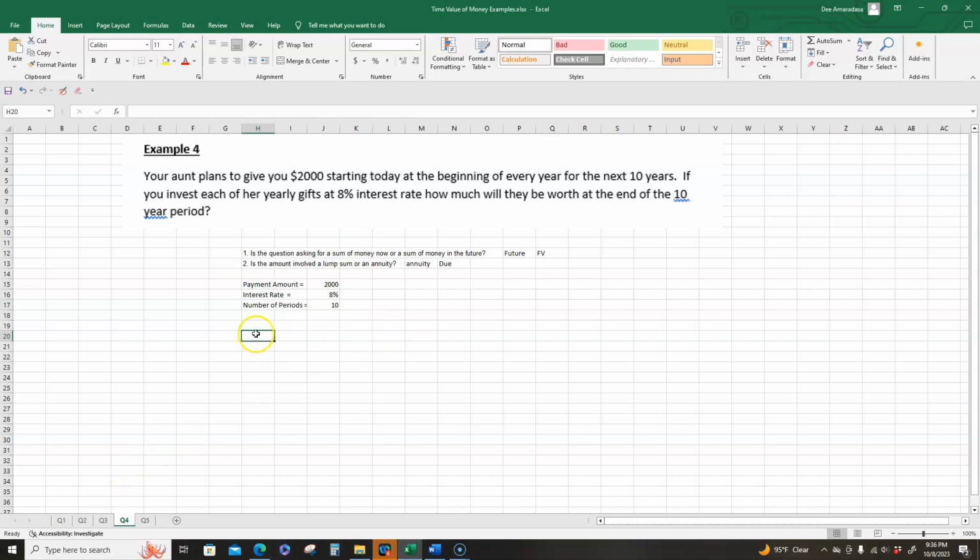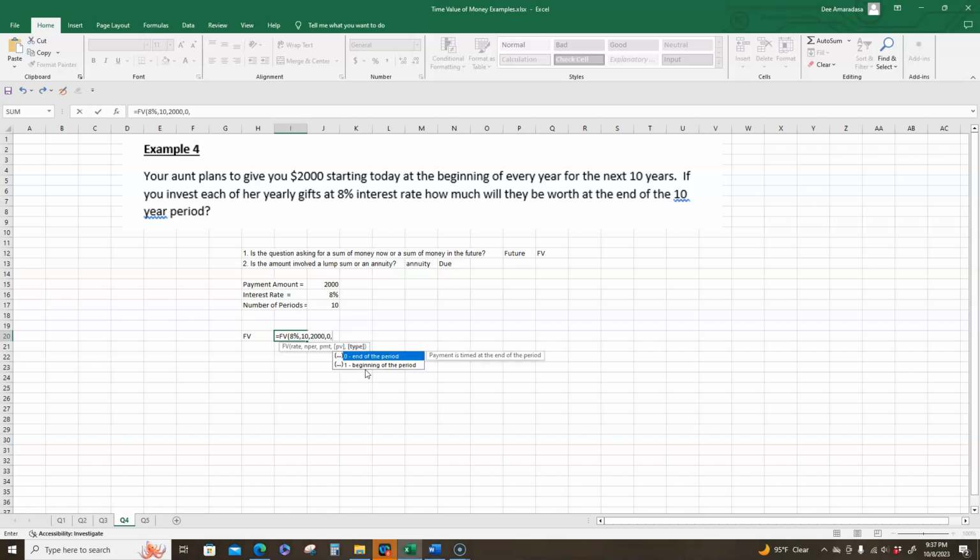Now let's calculate the future value of how much all these payments will be worth. So we start off with equals FV for future value, open parentheses, and then it tells you the order you need to type that information in. So first rate, and the rate is 8%, comma, and nper is the number of periods, which is 10 years. The payment is $2,000. We're receiving $2,000 payments. The present value is 0. We're not talking about present value. We don't need any of that information.